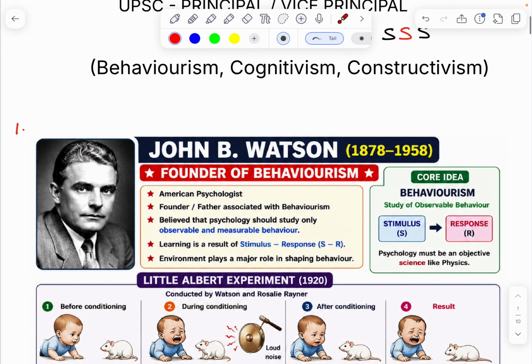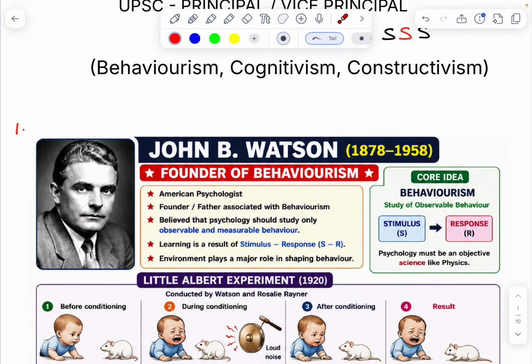In behaviorism, first of all, I am discussing the founder of behaviorism. Who is the founder of behaviorism? John B. Watson. He is the American psychologist and the father and founder of behaviorism. He believed that psychology should study only observable and measurable behavior.